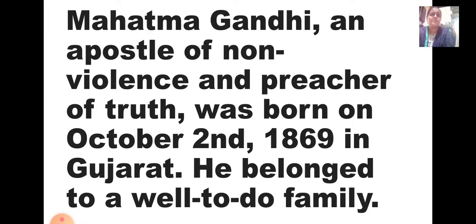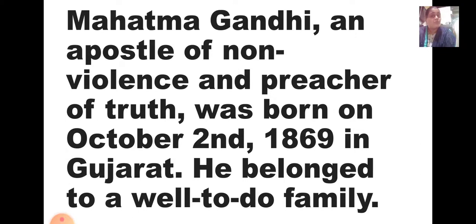Mahatma Gandhi, an apostle of non-violence and preacher of truth, was born on October 2nd, 1869 in Gujarat. So this passage is about a great national leader, and he's none other than Mahatma Gandhi ji.